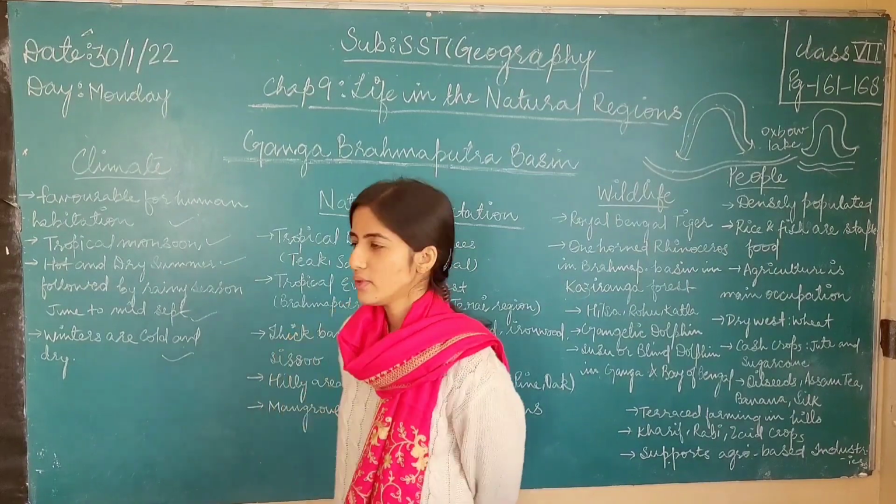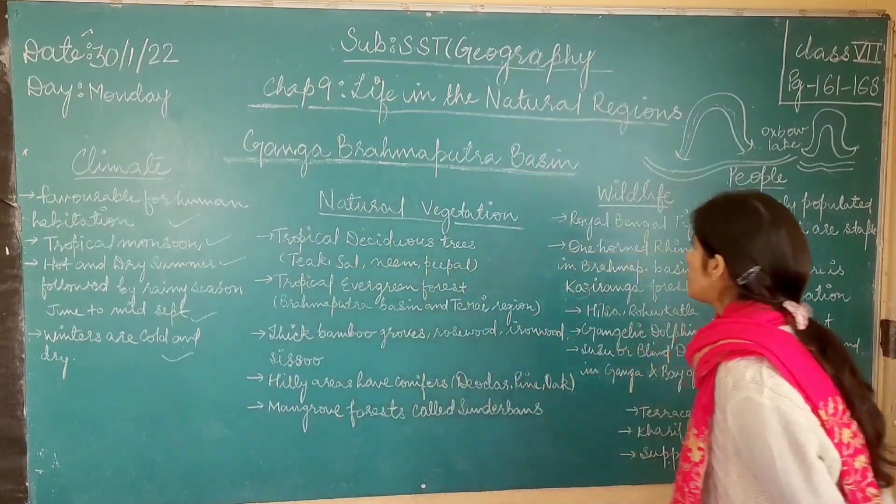So these were the mangrove trees. This was the natural vegetation of the Ganga Brahmaputra basin.